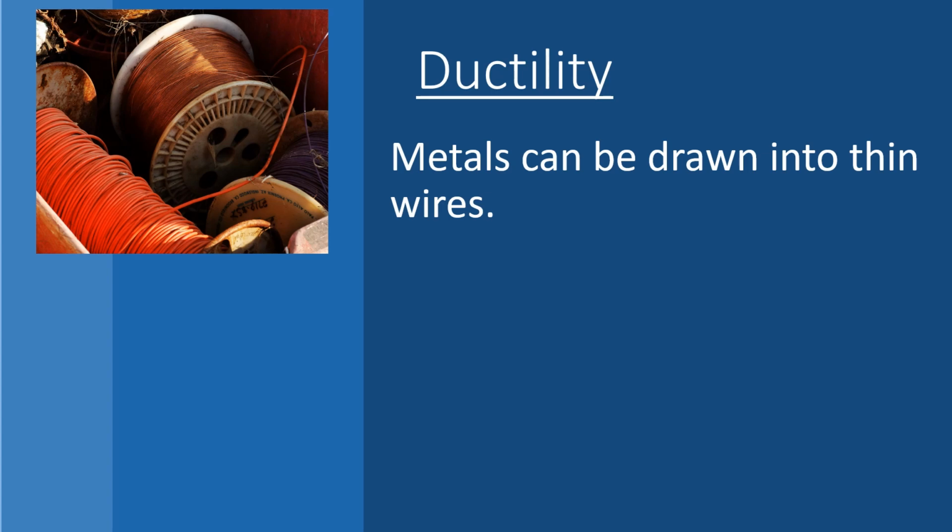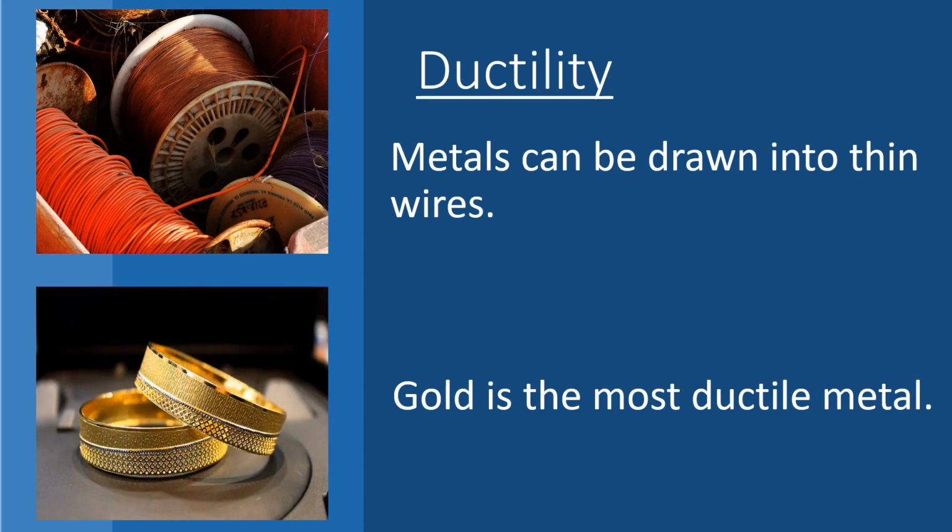Students, remember that gold is the most ductile metal. You will be surprised to know that a wire of about 2 km length can be drawn from 1 gram gold. It is because of their malleability and ductility that metal can be given different shapes according to our needs.